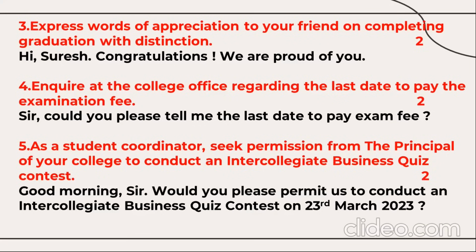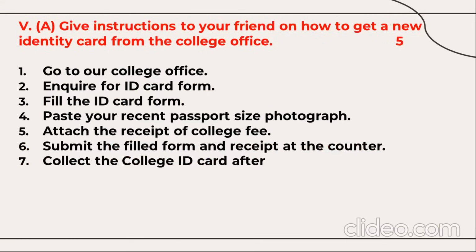So this is how the language functions: requesting, inquiring, giving permission, seeking permission, congratulating. So these topics here are for 10 marks. Next, instructions. Here you have a choice. Two questions are set on the instructions. You can attempt any one. So here we have a sample question: give instructions to your friend on how to get a new ID card from the college. So you need to list them out by using numbers or bullet points.